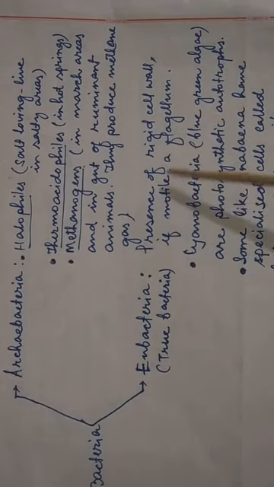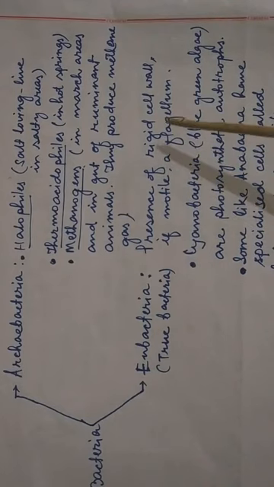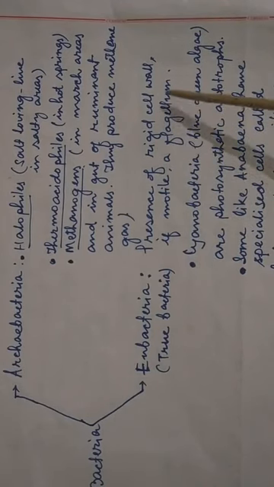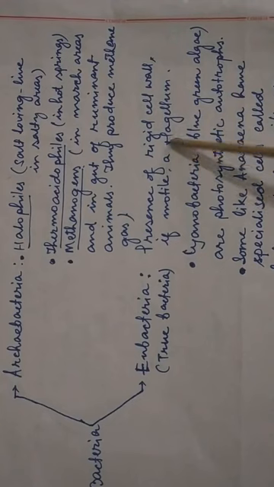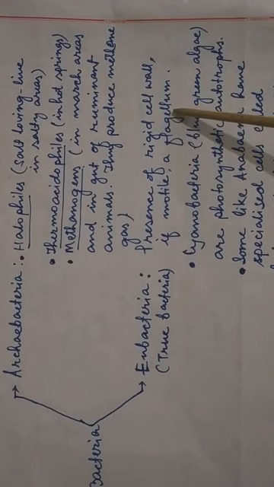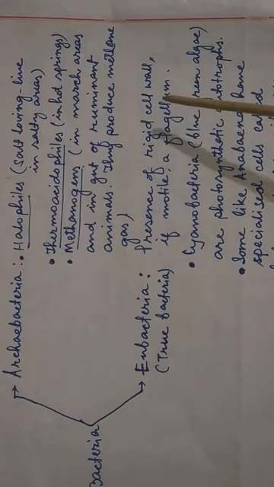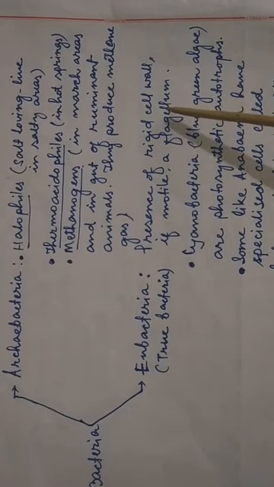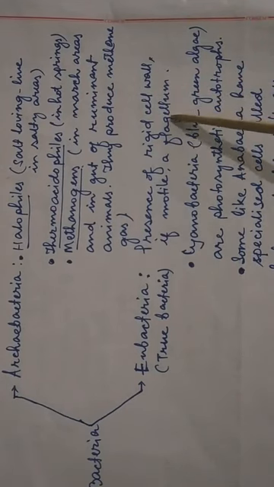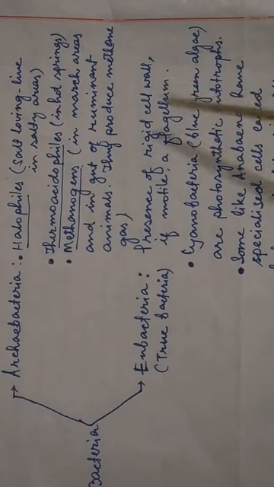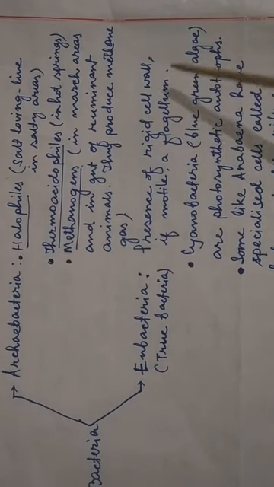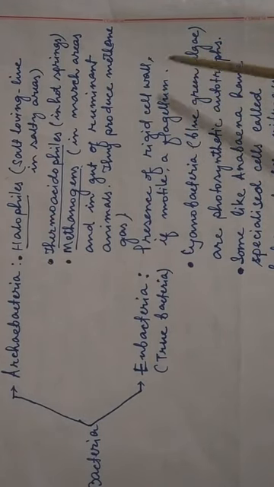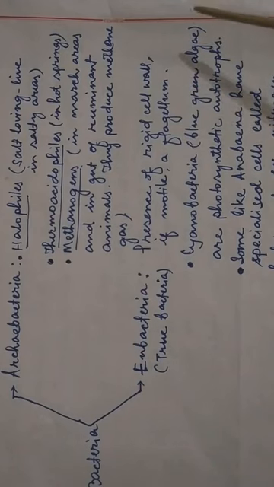That means if these bacteria are motile, which can move from one place to another place, then there will be presence of a flagellum or flagella. Flagellum means a long hair-like structure which is present outside the body, which will help in swimming of the bacteria. With the help of that flagellum, they can move from one place to another place.